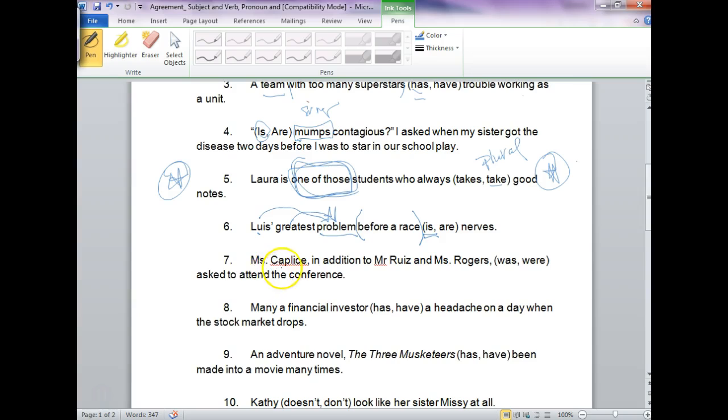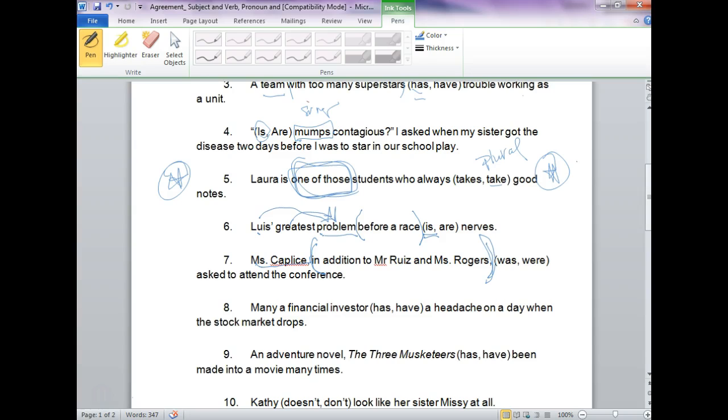We have Mrs. Caplice, or Caplice, or I don't know how you say it. This is the subject. Now, in addition to these, don't count. Okay, because we're going to mark them off. They don't count. Normally, if we said Mrs. Caplice, Mr. Ruiz, and Ms. Rogers, then that would be plural, and we would say were.